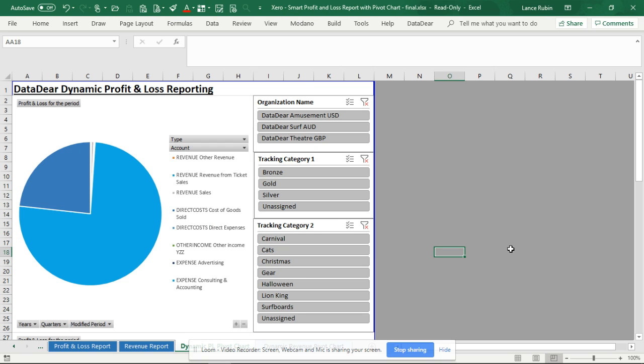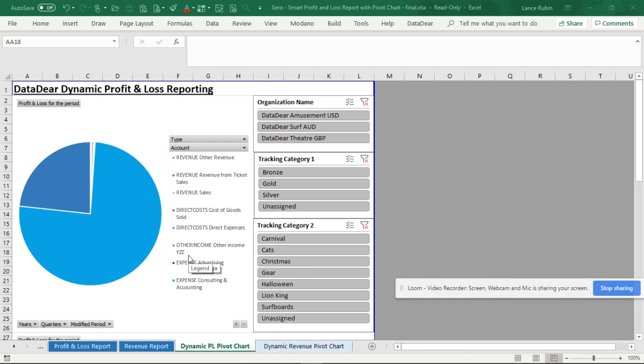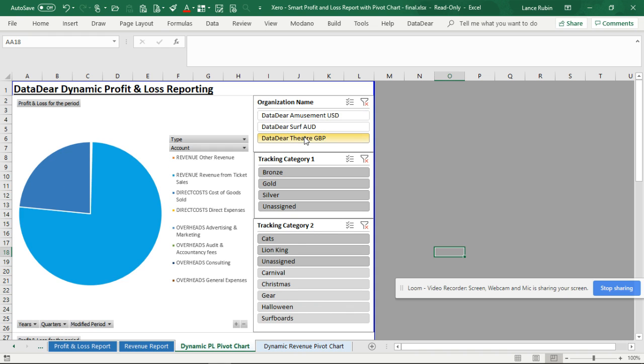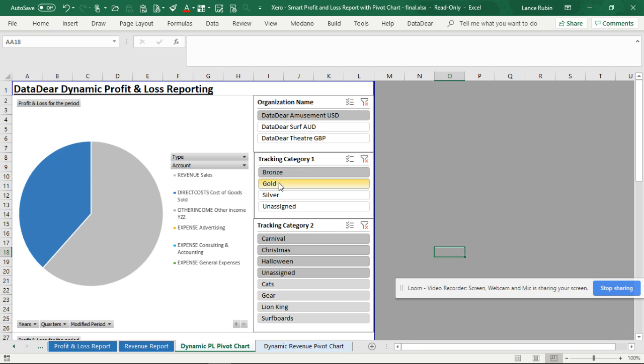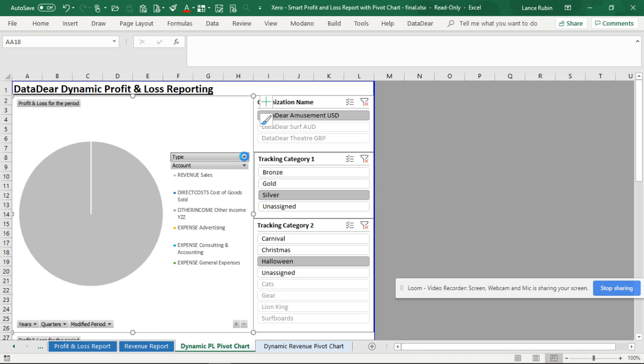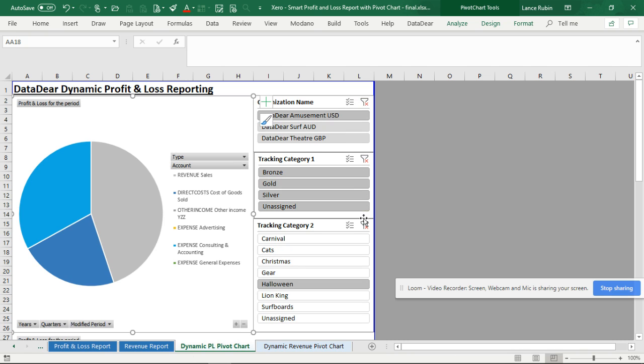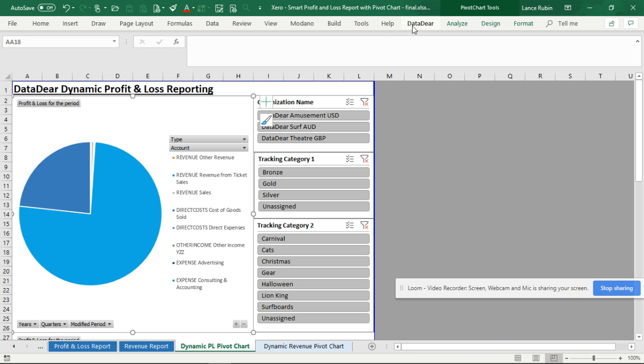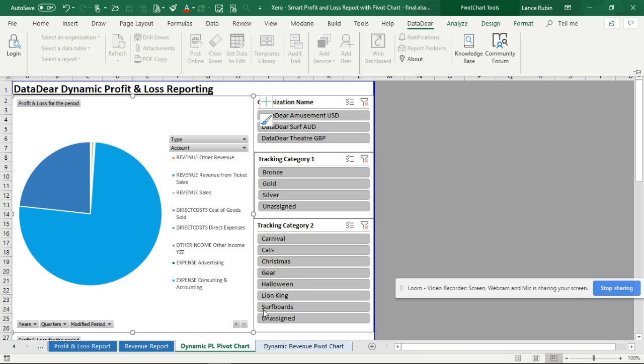So just going to quickly show you some really cool stuff using a tool called Deer for Excel automation. This is a basic pivot chart, but you're able to see multi-entities. So you can just click here and change all of that. We can see different tracking codes as well. And there's actually two levels of tracking codes. We can also change the account type and draw down even further to that, and even modify some of the periods. So this is a pretty cool tool, all fully automated, and ultimately using the Deer functionality to pull through.